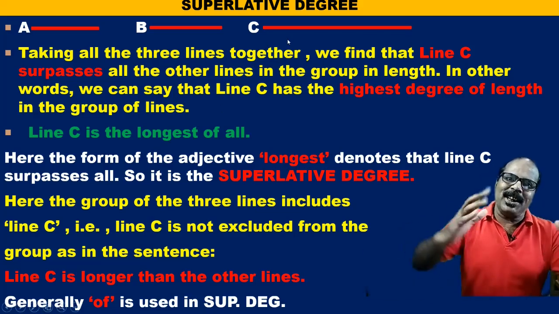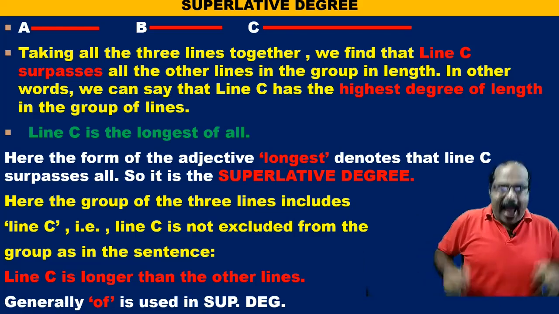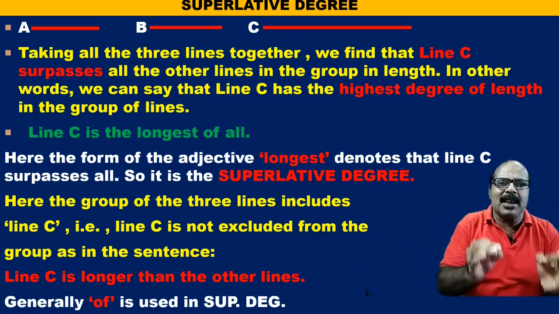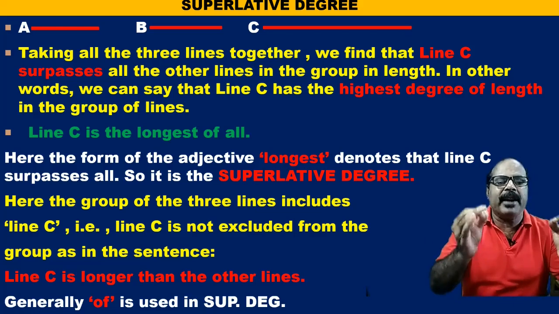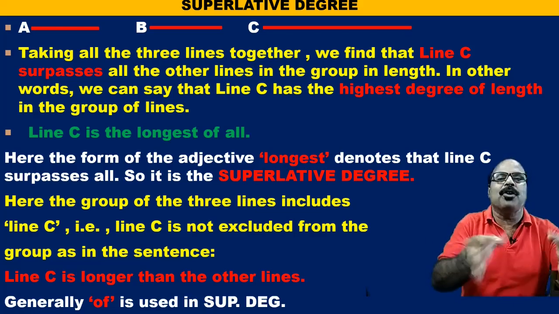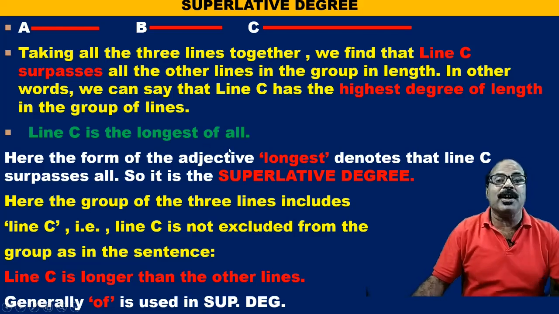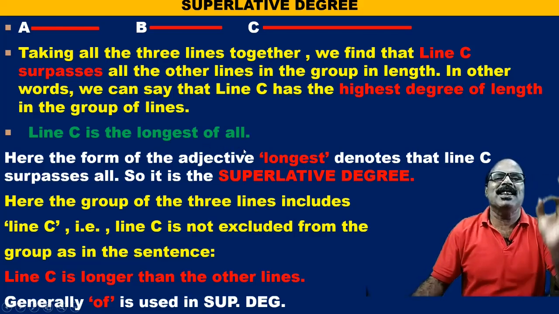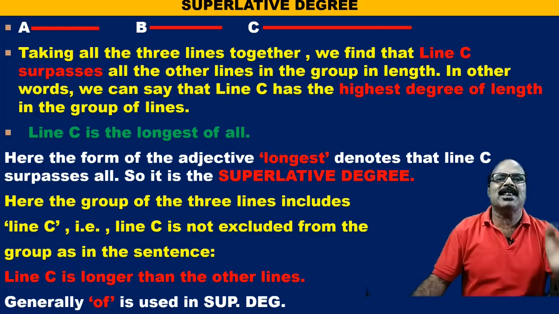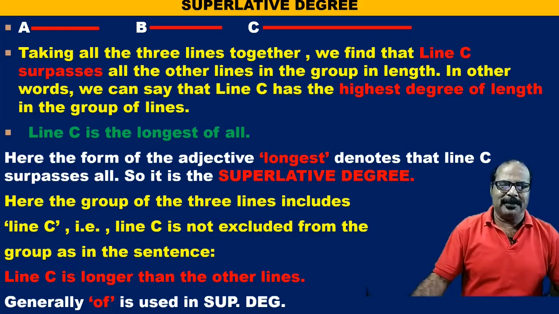So line C is within the group. So we will say line C is the longest of all, or line C is the longest line. So line C is the longest of all.